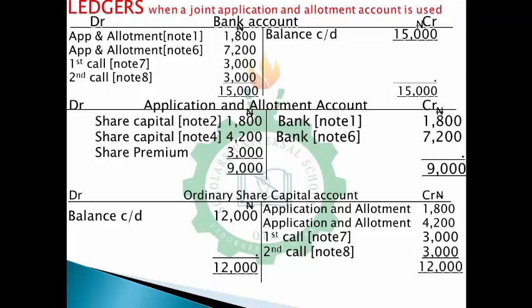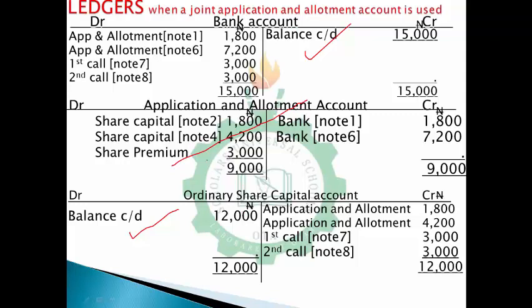If you look at all of these, you notice that bank account has a balance carried down. And if you check our usual practice, you can see that this application and allotment account cancels itself, that is, it's self-balancing. So also we have the ordinary share capital account here. This is an asset and this is capital. So we can move on. What this tells us is that we would have just bank account and ordinary share capital account.